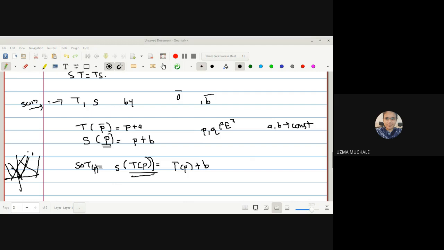S of any point is equal to that point plus B. Now that point is T of P. Instead of P, just imagine T of P. Any doubt for this step?